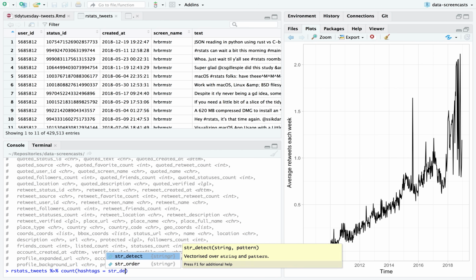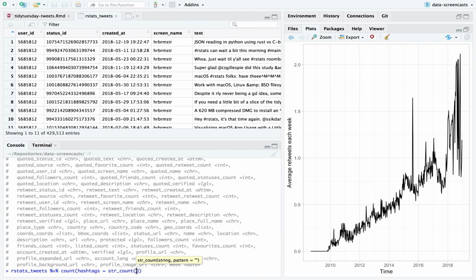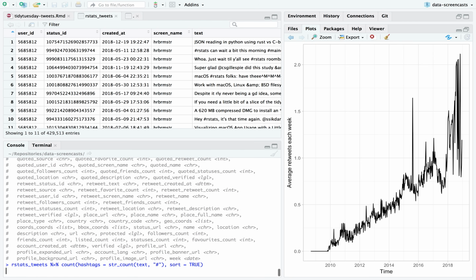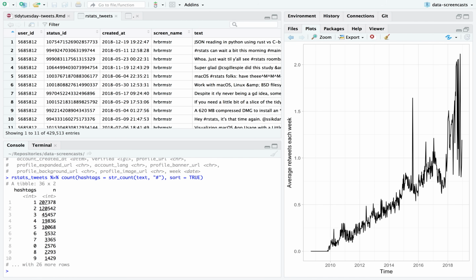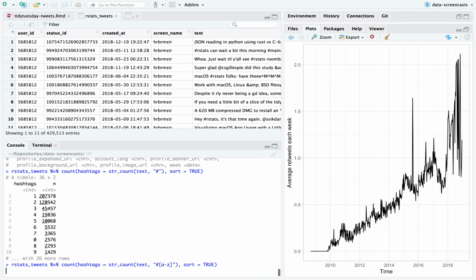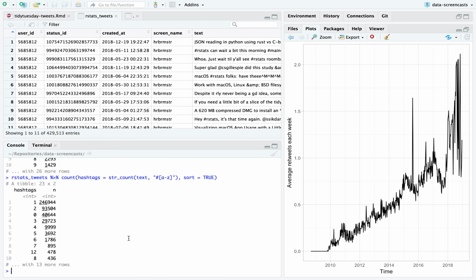To check that, I'm going to do str_count on the text, where the pattern is, I think I can just put a hashtag. Maybe I need an escape. How many number signs does it use? I could probably have been more technical and said number sign, followed by, I think it has to be followed by alphabetical. I'll start with that. Oh, but it could also be capital A to Z, because you need at least one. It needs to have rstats.